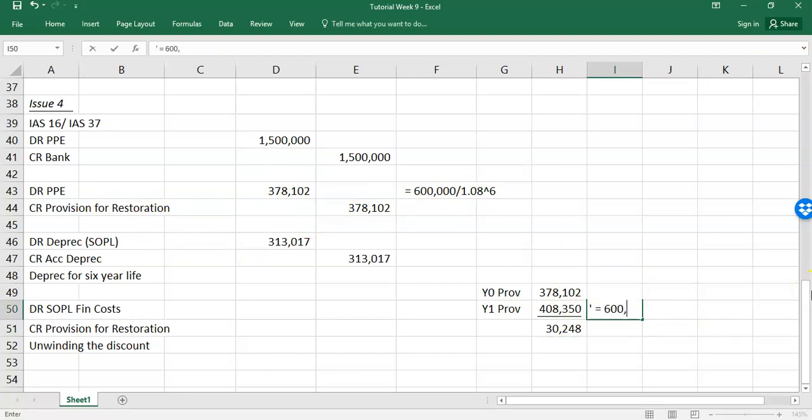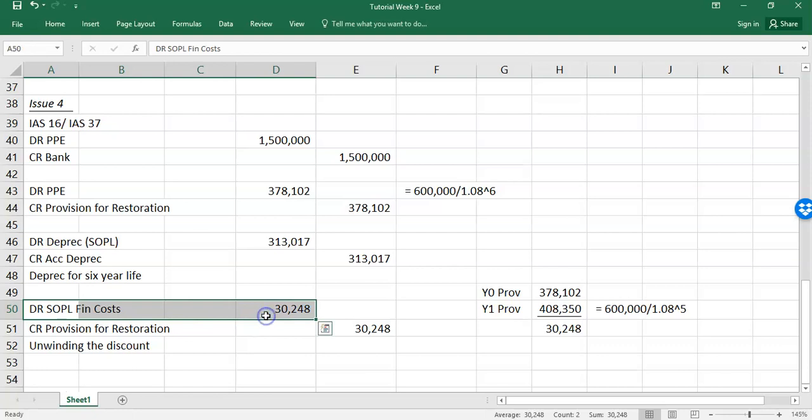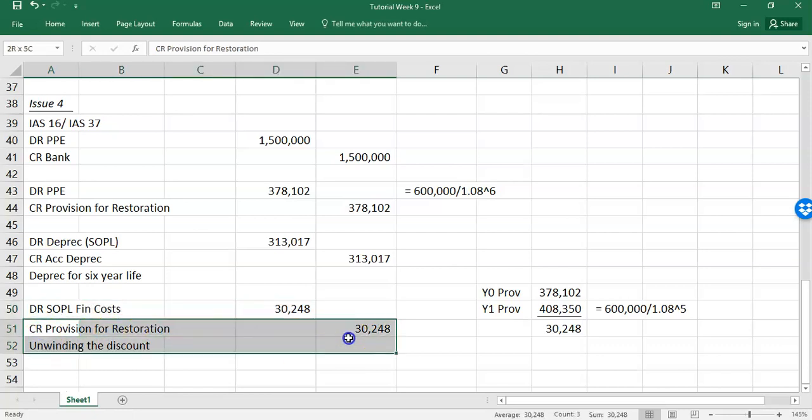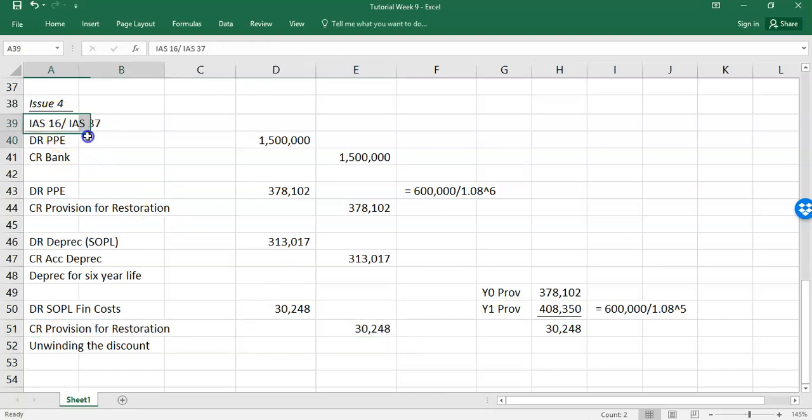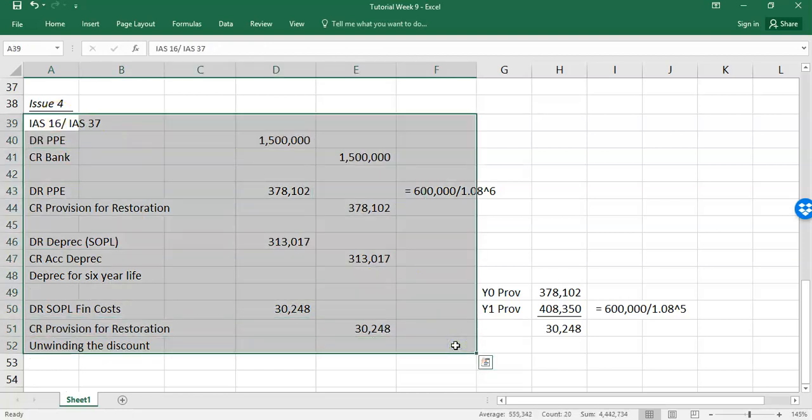That's a tricky one, but that's how IAS 16 and IAS 37 combine. So you will credit the provision 30,000, debit the P&L 30,000. And you'll do the same for next year and same for the year after, until you get to year 6, and the provision will now be up to 600,000. But it goes through finance costs, and that provision will still be a non-current liability because it's not due for 5 years. So they're tricky enough little ones that you need to watch out for when you're going through the question. And look at the IAS 37 question pack. You'll see 1 or 2 more of those.